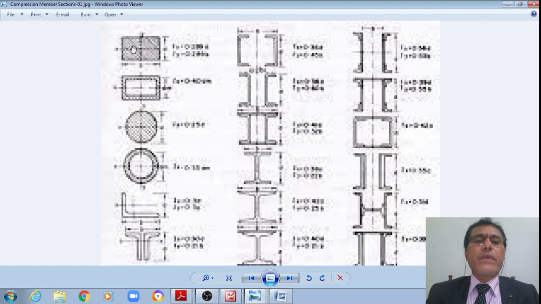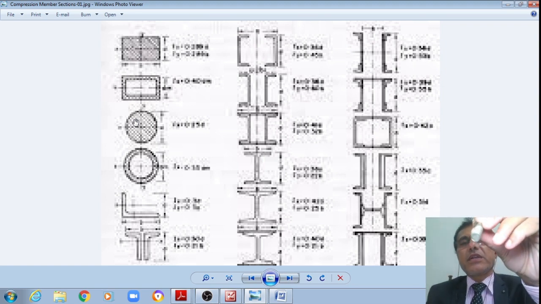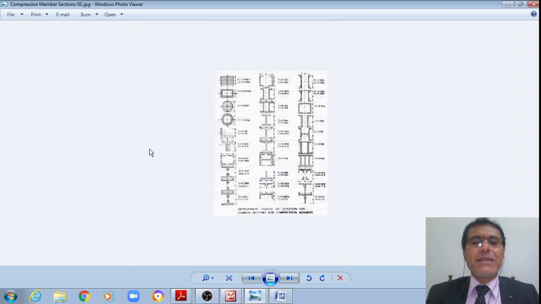However, sometimes we may also be using circular solid sections like this, or we may also be using hollow tubes like this. These sections will carry small forces. However, for the circular sections, the advantage is that the moment of inertia about both axes, the x-axis as well as the y-axis, are the same. The same advantage is available for the square hollow section, SHS.